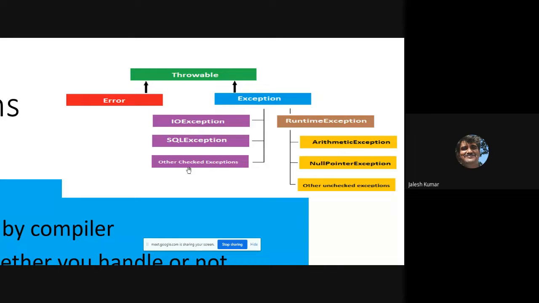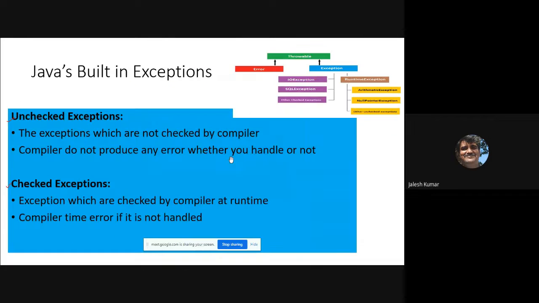So you have to handle these exceptions explicitly. That's what a checked exception is. I'll give the definition of that. Then RuntimeException, that means ArithmeticException, NullPointerException, like that, are unchecked exceptions. What are these checked and unchecked exceptions that we are discussing here?